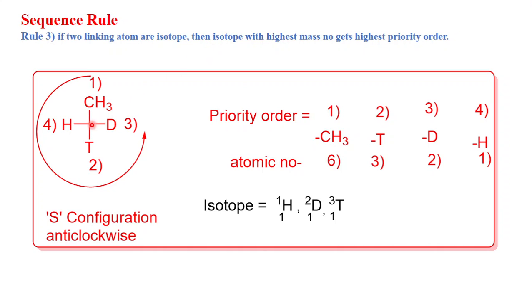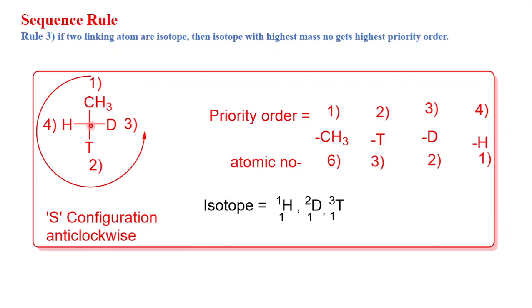So this is your chiral carbon, and to this chiral carbon a methyl group, hydrogen, deuterium and tritium are attached. Now we have to give the priority order to these 4 atoms or groups attached to this chiral carbon.